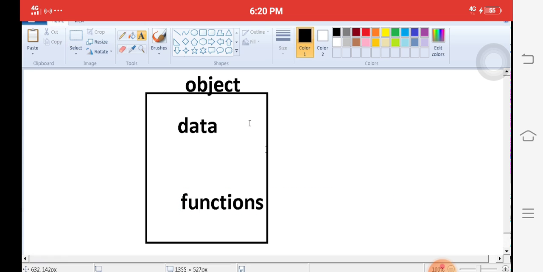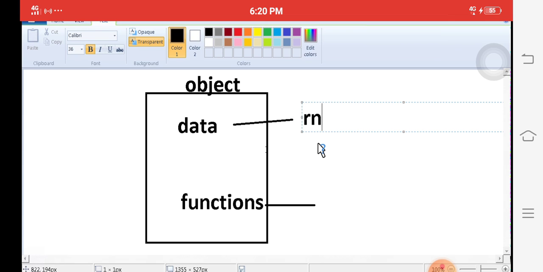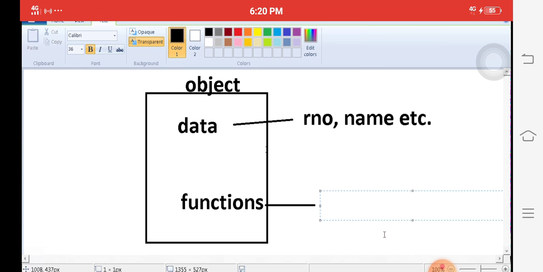Data is nothing but what we create, for example roll number, name, etc. Functions are nothing but actions, for example reports, display, address, etc. These are the functions.